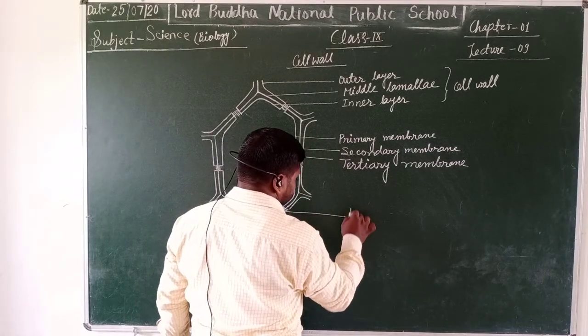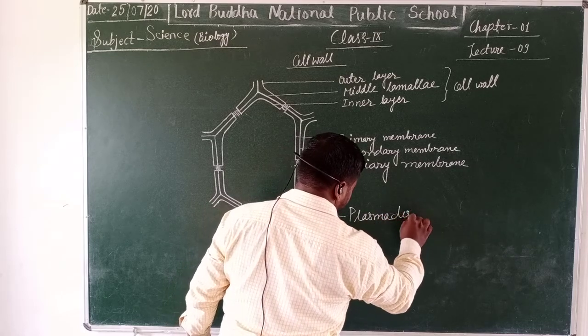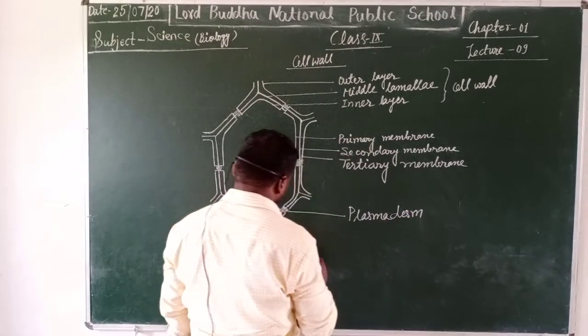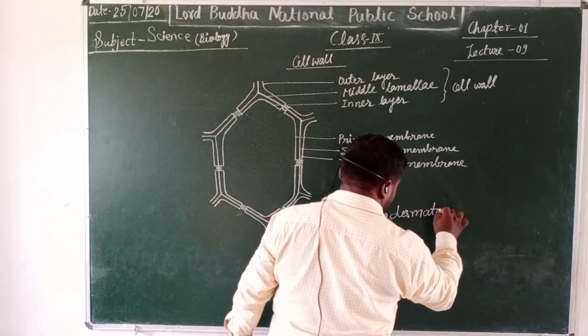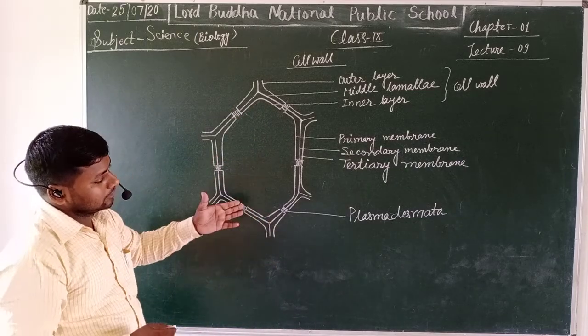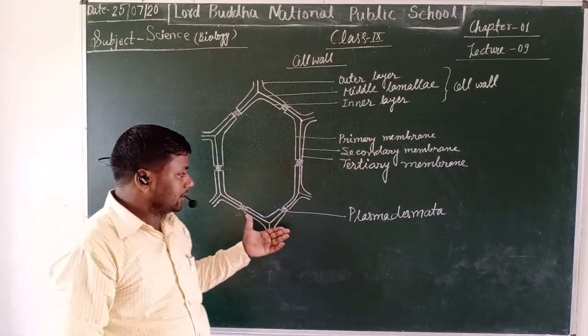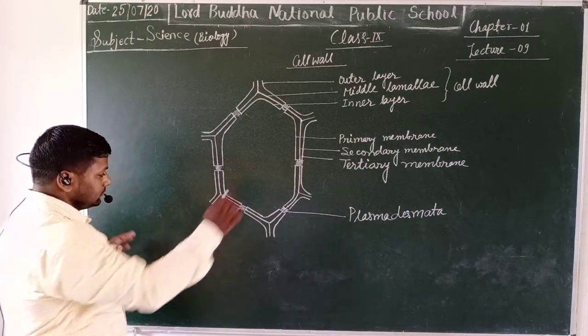And this is the pore present among these membranes, known as plasmodesmata, that helps in the exchange of cell content from one cell to another cell.